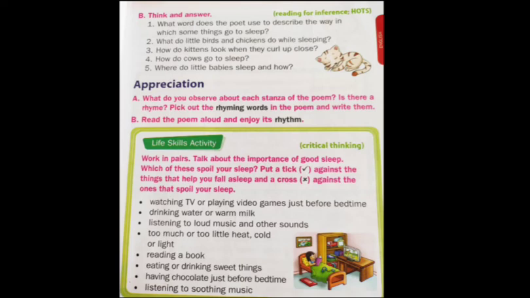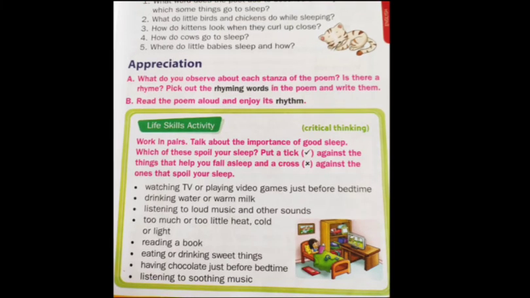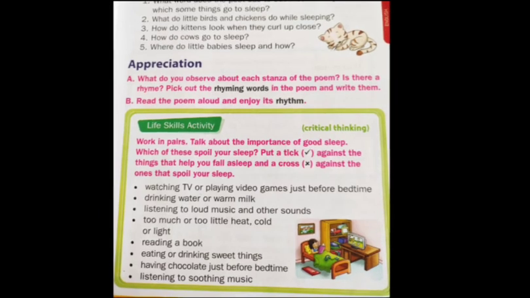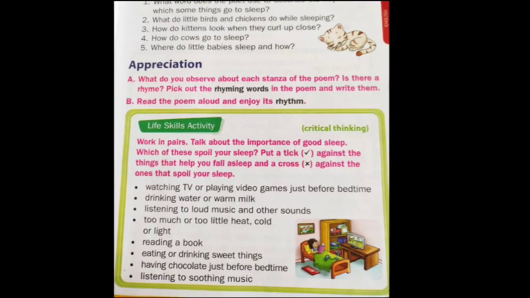Now here see life skill activities. Work in pairs, talk about the importance of good sleep. Which of these spoil your sleep? Put a tick against the things that help you fall asleep and a cross mark against the ones that spoil your sleep. So what you have to do, you have to put a right mark against the things that help you fall asleep. And we have to put a cross mark against what spoils your sleep.